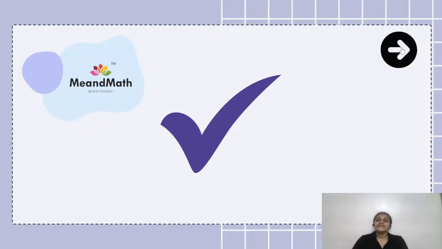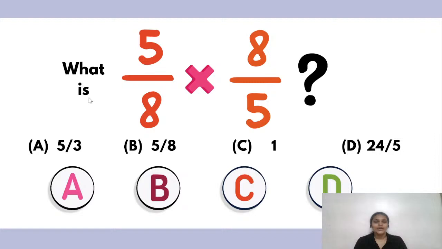Are we ready to move on to the next question? Question number 6. I want to see some thumbs up. Are we ready for the next question? Okay, let's proceed. This question is very easy. What is 5 upon 8 multiplied by 8 upon 5?